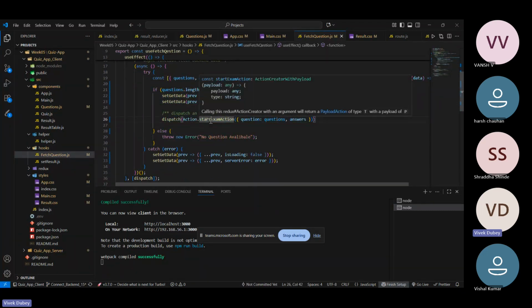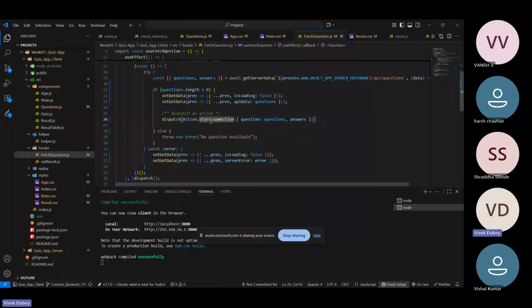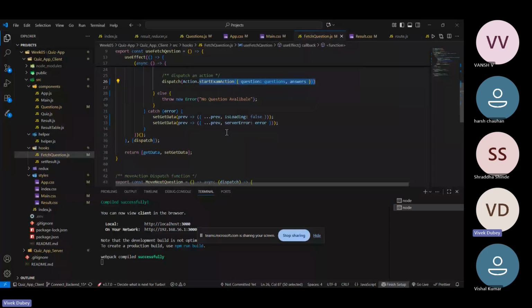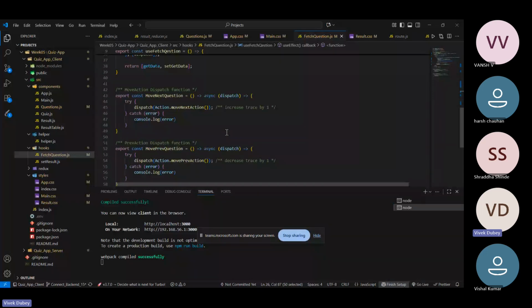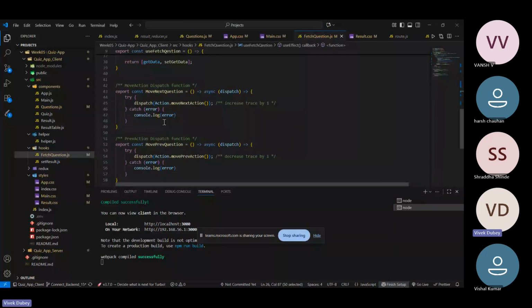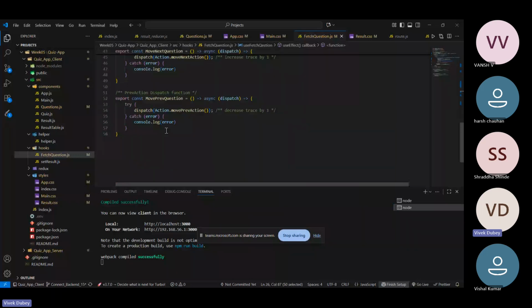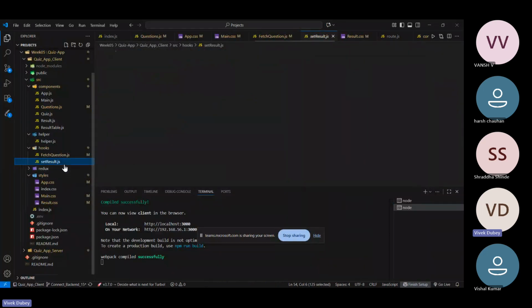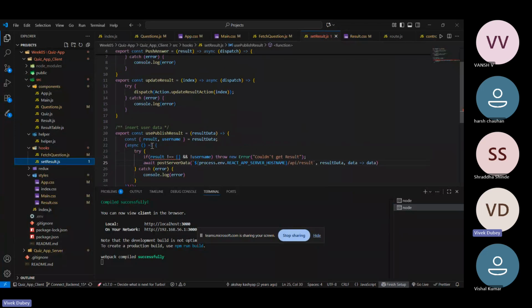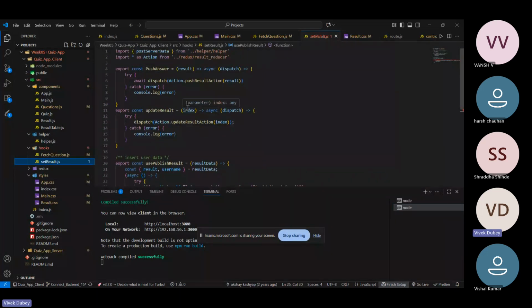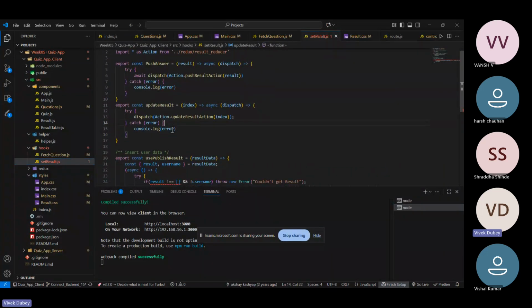From here, the action will be triggered when the user clicks the start button from the front end. So it will call this action, and after this action is created, the user can see all the questions and options in the front end. So this is the get all questions hook. After that, we have the move next question and move previous question hooks. These work the same way, so we can go forward and backward to check whether we have attempted a question or not.